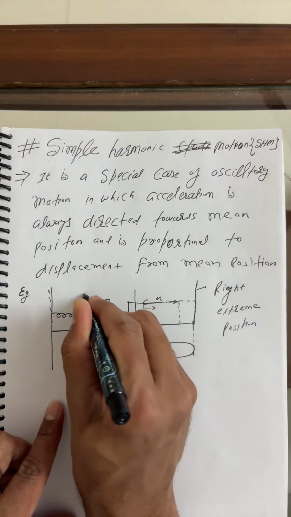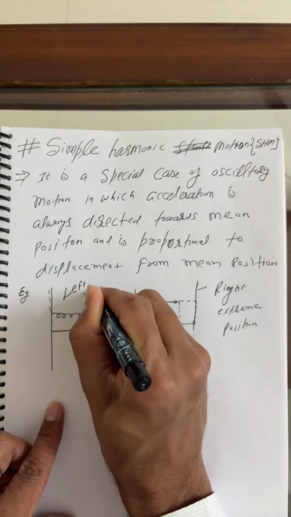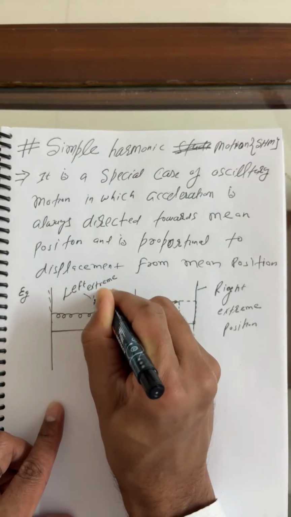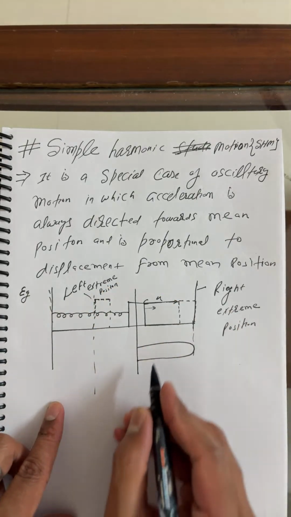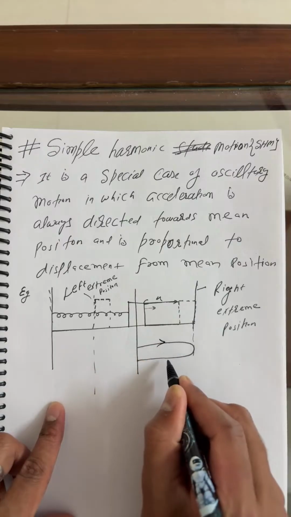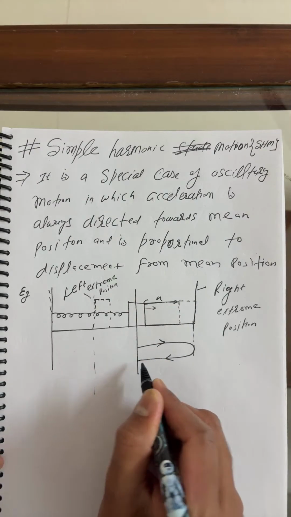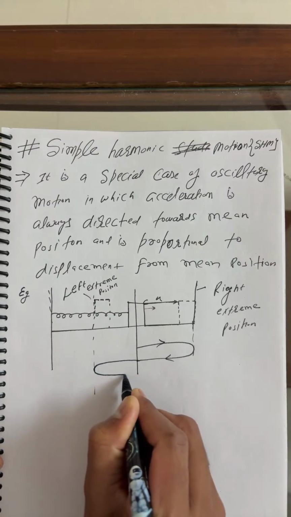This is the left extreme position, and this is the right extreme, bacha. What I said: the particle moves from here to here, then definitely goes over there and comes back again.